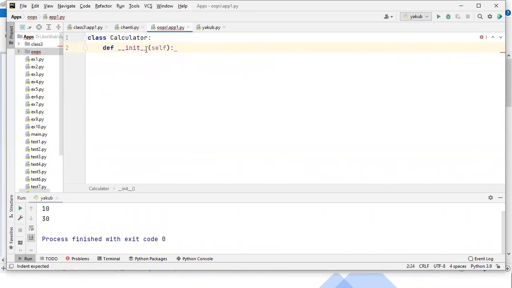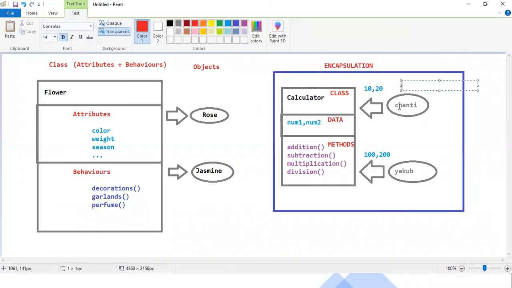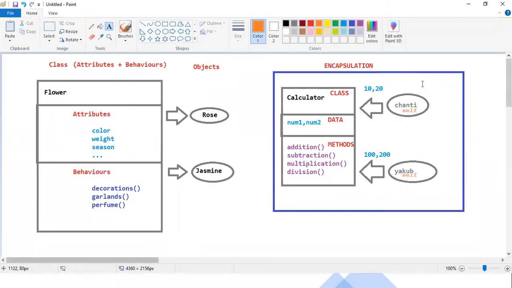Guys, here you can see a keyword called self, and don't think too much about self. Self is nothing but this object, the current object. I'm repeating, self is nothing but the current object. Self talks about the current object. So self is, in this case, Chanti, and now this self will become Yakub. Self is nothing but the current object. I'll go into the programming part, and you can understand better.